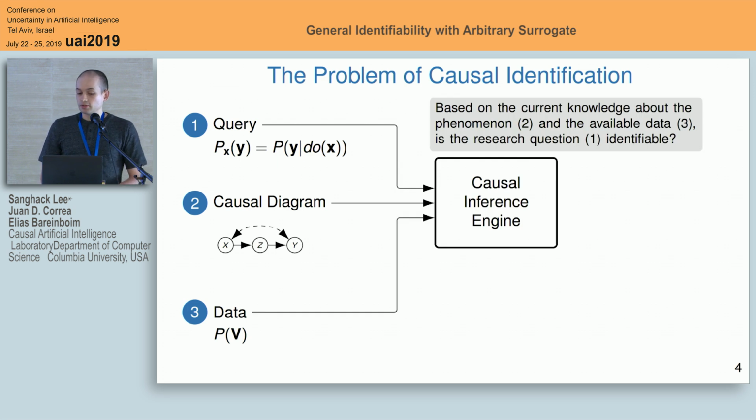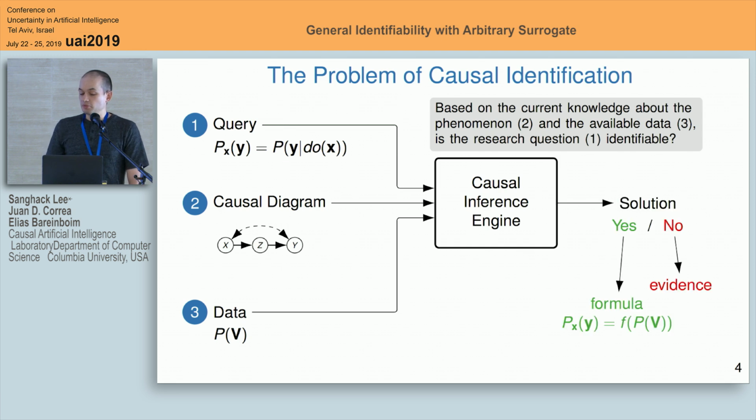So based on the current knowledge about the phenomena, which is represented in the graph, and based on the available data that comes in the form of a probability distribution, is the research question, in this case the causal effect, identifiable? This is the question we want to answer when we are doing causal identification. The answer could be yes or no. Whenever the answer is yes, we want a formula that maps this effect of interest to a function of the observed quantities. Whenever the answer is no, we would like some evidence that in fact we cannot distinguish this causal effect from the assumptions and available data that we have.